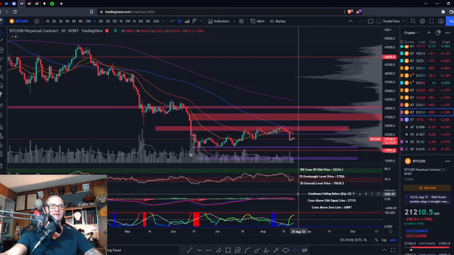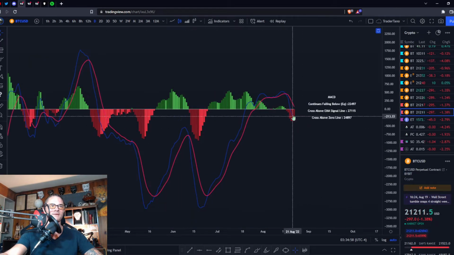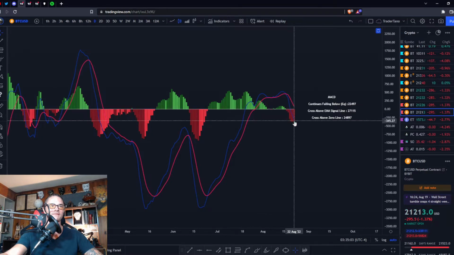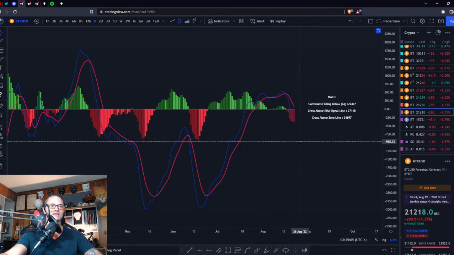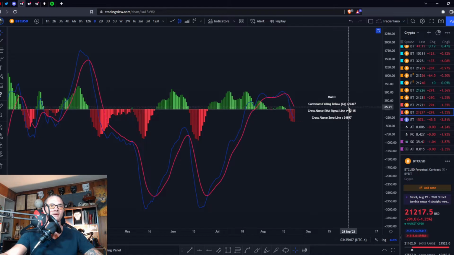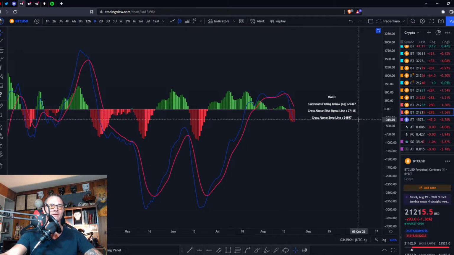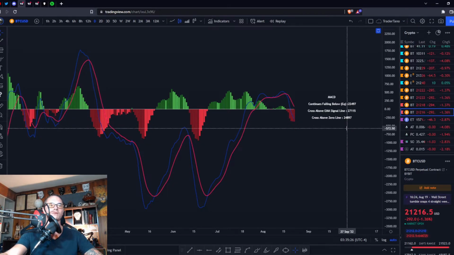All right, your MACD, which is also a momentum oscillator, has a fresh cross to the downside of the zero line, and your negative momentum is increasing on the histogram. It's going to continue falling as long as you are below 22,497. You need to get back above 27,115 in order to cross that signal line, which is highly unlikely. To cross the zero line, you need to get above 24,900, which is probably pretty unlikely as well.